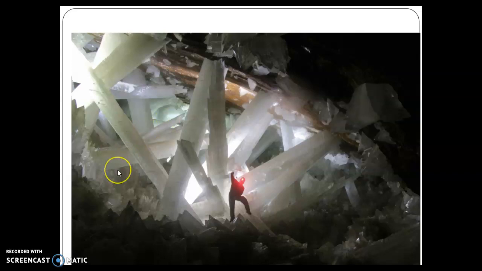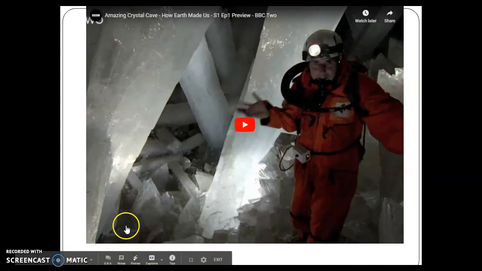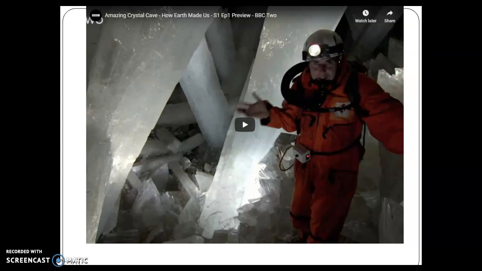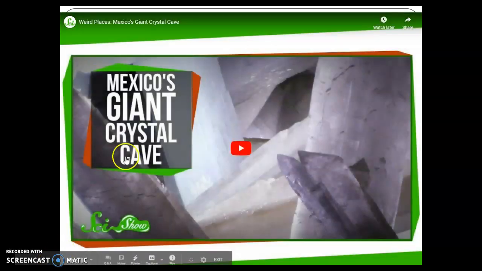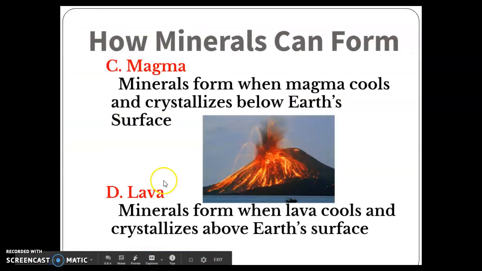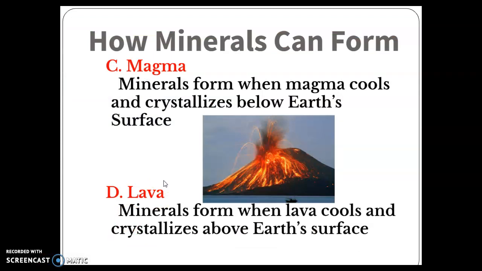They actually have pumped all the water out of this cave so that they can go down and explore. And this is a video that talks about it. You can see they have these kind of hazmat looking suits on. It's actually extremely hot down there, and a human wouldn't be able to stay alive or actually do any research down in there. Even with these suits on, I think they only last about 15 to 20 minutes before they have to get back out of there. And as I said, there are several videos on here that talk about that. I would go back and watch those. I don't need to watch them with you on here.